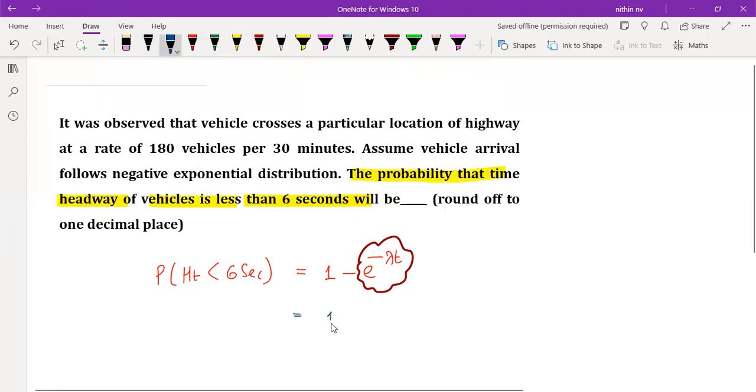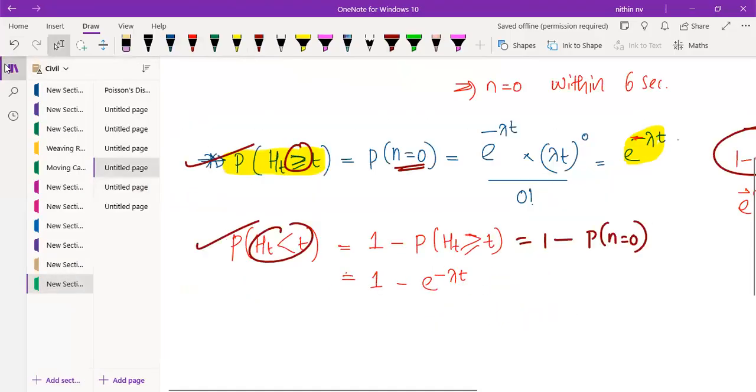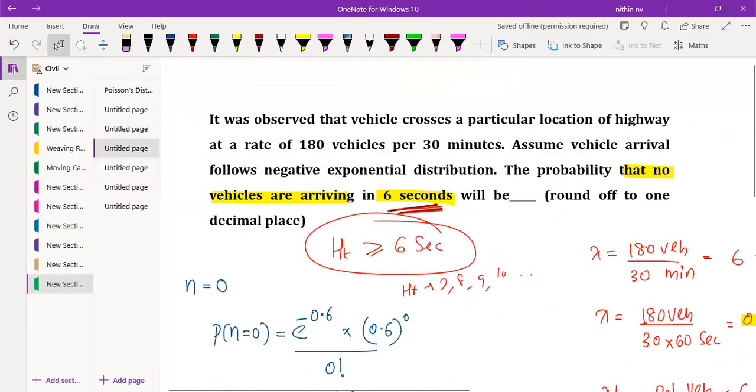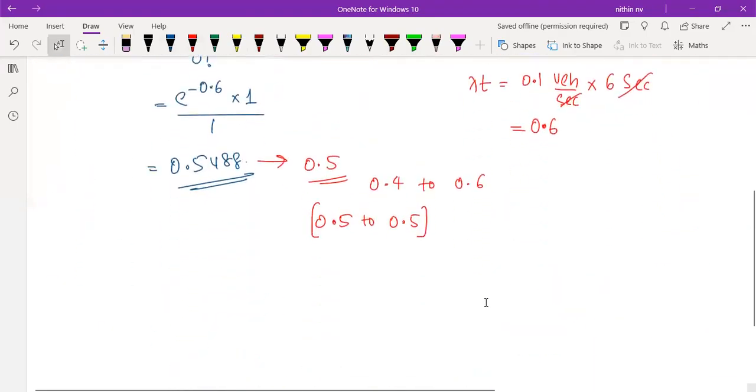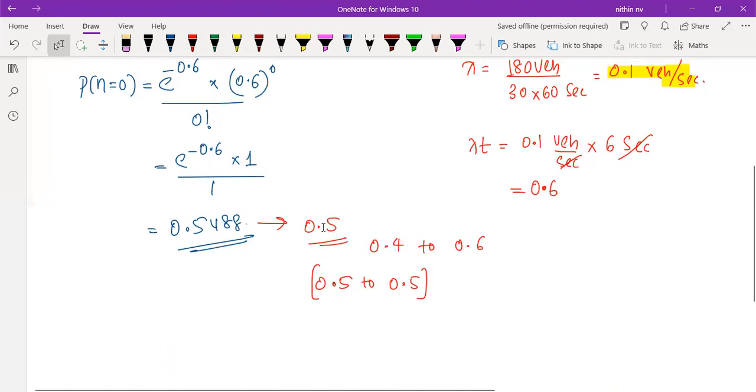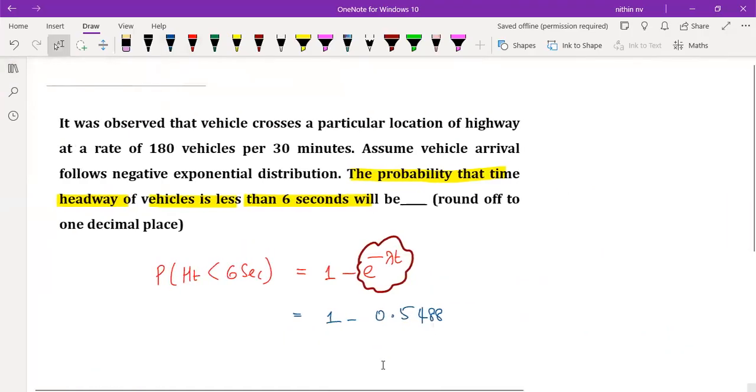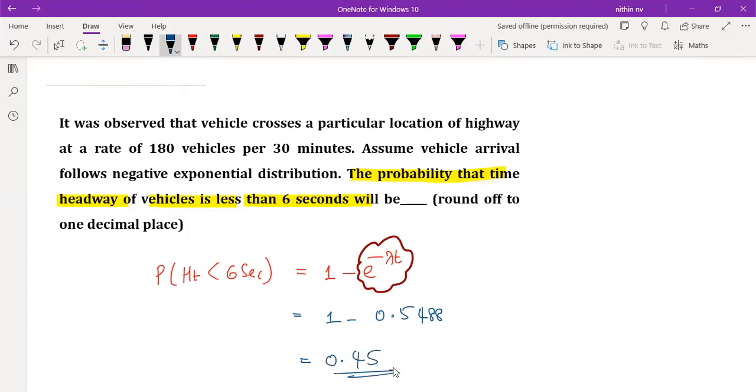Okay, so this is equal to 1 minus 0 point, how much it was? 0.5488, right? Don't round it off. This we had rounded to 5.5 because it was asked in 1 decimal. That's why. So take the accurate value always, 0.5488. So let's substitute that value here. Now this is going to be approximately 0.45. Right or not? If I'm taking this as 0.55, approximately 0.45.